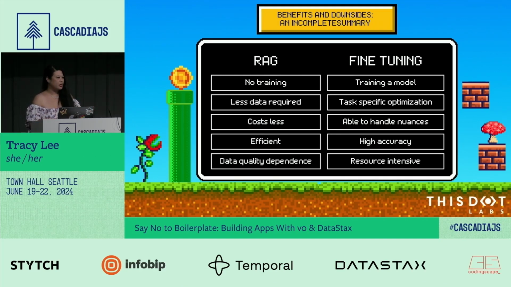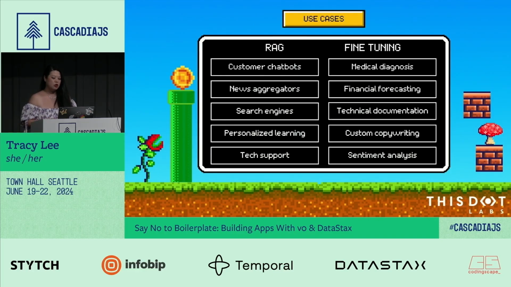It's really great for task-specific optimization. It's able to handle nuances. It has a higher level of accuracy. But of course, one of the downsides is that it's incredibly resource-intensive to use. So different use cases, RAG versus fine-tuning. RAG is great for things like customer chatbots, for example, news aggregators, search engines, personalized learning, tech support, whereas fine-tuning, that's really good for things like medical diagnoses, financial forecasting, technical documentation.